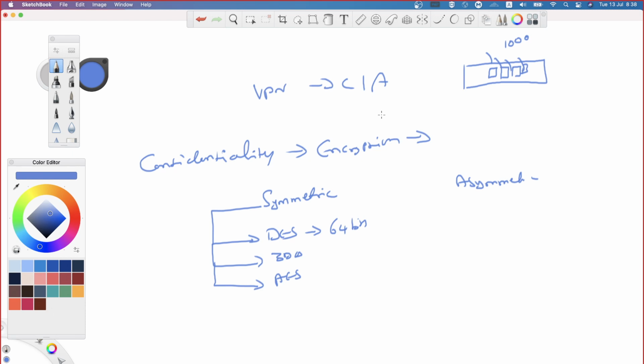Now, when I say DES 64-bit, it is not that the complete 64 bits are going to be used for encryption. For example, for every